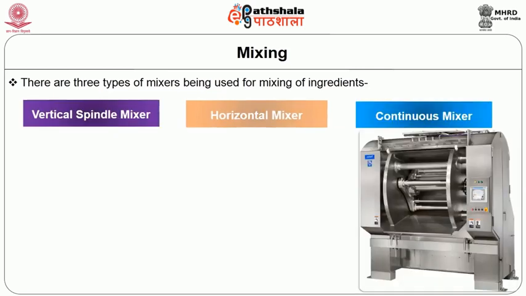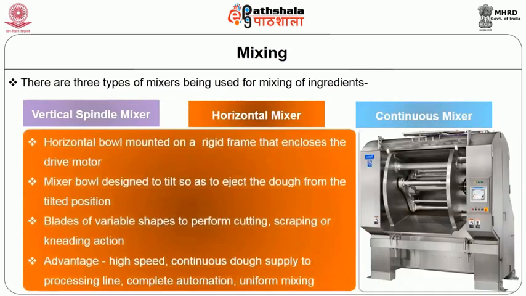The other one is the horizontal mixer. Here, a horizontal bowl mounted on a rigid frame that encloses the drive motor is there. The mixer bowl is designed to tilt so as to eject the dough from the tilted position. Blades of variable shapes are there to perform the cutting, scraping or kneading action. The advantage of the horizontal mixer is high speed, continuous dough supply to processing line, complete automation and uniform mixing.